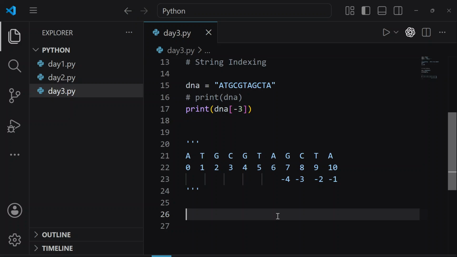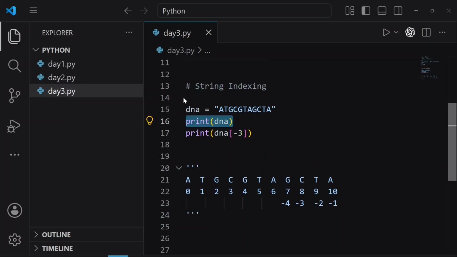Okay, so we are done with indexing. Now let's come to another question. Here we just talked about a single character. If we want to access any character from this string, we use these square brackets. Look at this line number 16. What is the meaning of this? We want to print the entire sequence, the value of this variable, and the value of this variable is this entire string.